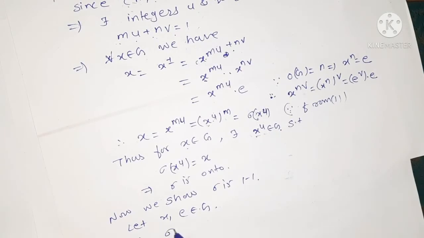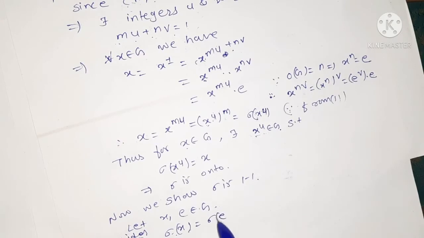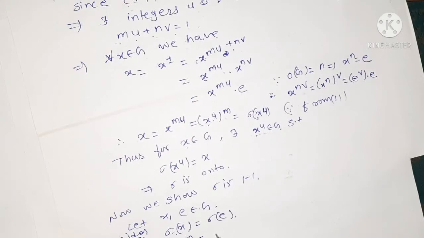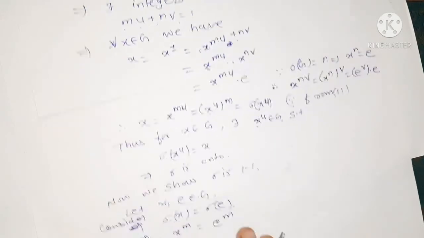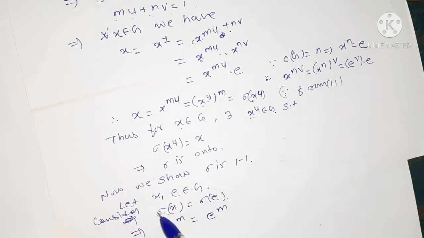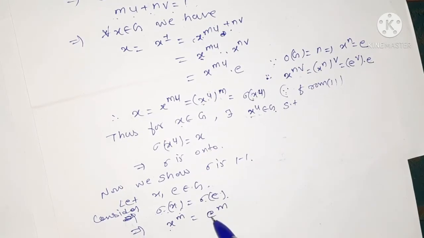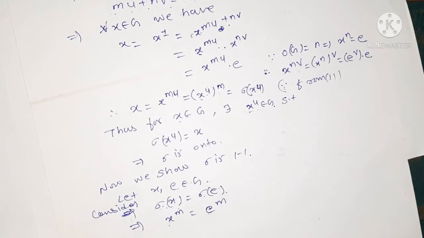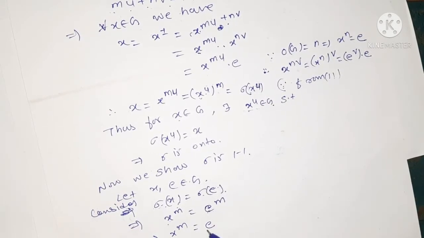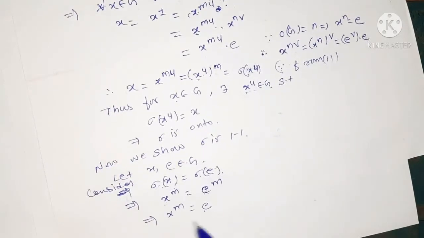What this implies is that sigma of x equals sigma of e. Then this implies x to the power m is equal to e to the power m, because by the definition of sigma, the image of x is x to the power m and the image of e is e to the power m. This implies x to the power m is equal to e, because e to the power m is e, the identity element here.